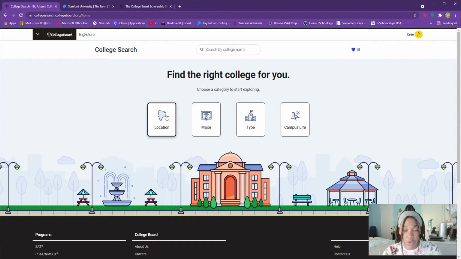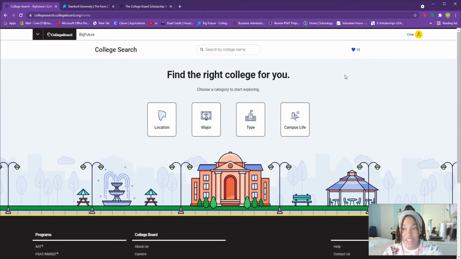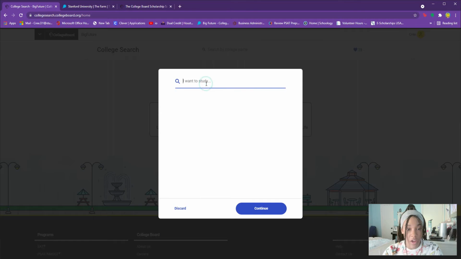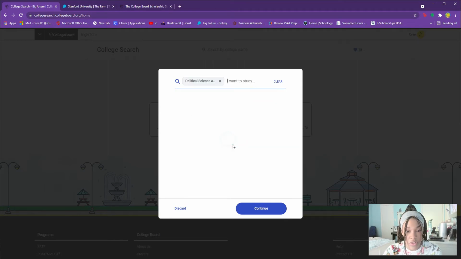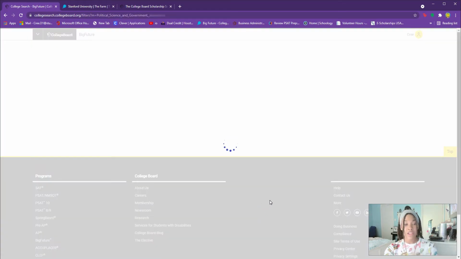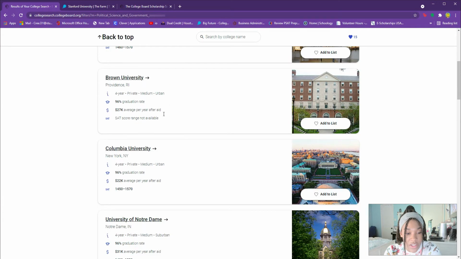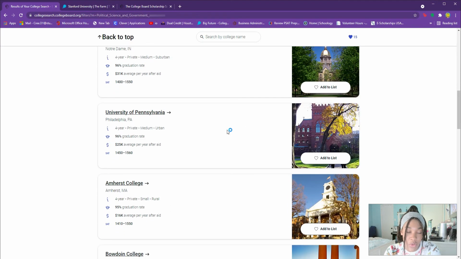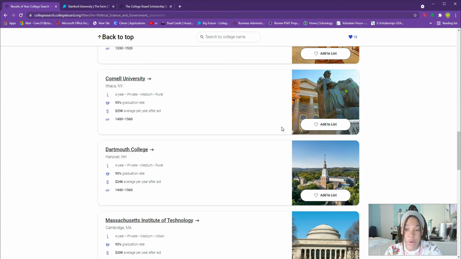So you can choose schools based on location, major, type, and campus life. And that's just going to make things a lot more simple and easy for you, especially if you're not sure where you want to go. You can just click in your major. I want to study political science, so I'm going to put that as my major. And you can put multiple ones, it looks like. Then it's going to bring up some of the colleges that have the best reputation or the best programs for that major. So it's super easy.